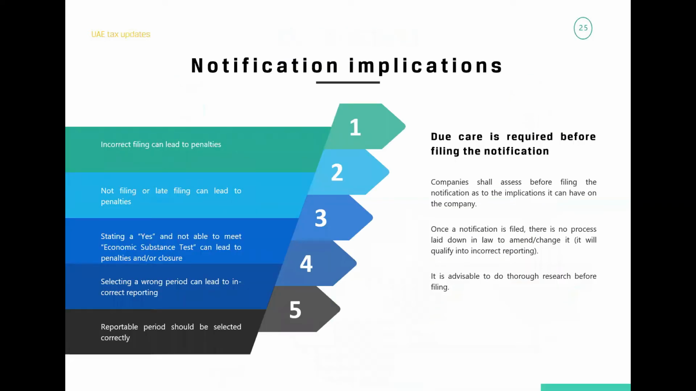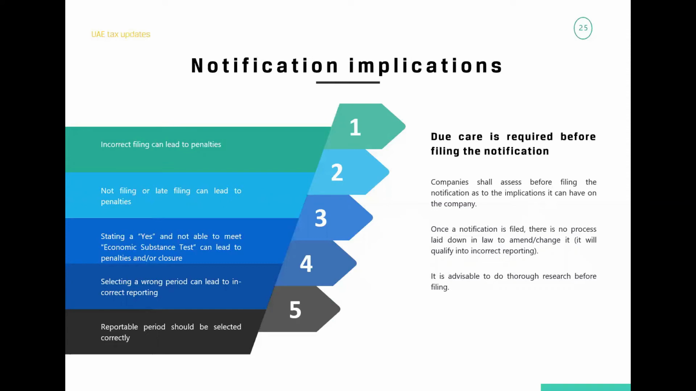So now this is a little bit about the implications of filing the notification. What are the different kinds of issues which companies should keep in mind before filing a notification? Incorrect filing can lead to penalties. Bhavna will cover a little bit more on the penalties later in the slides. Incorrect filing can lead to penalties, and penalties are quite high. And then not filing or late filing can lead to penalties as well. Stating a yes and not being able to meet economic substance can lead to penalties and/or closure.